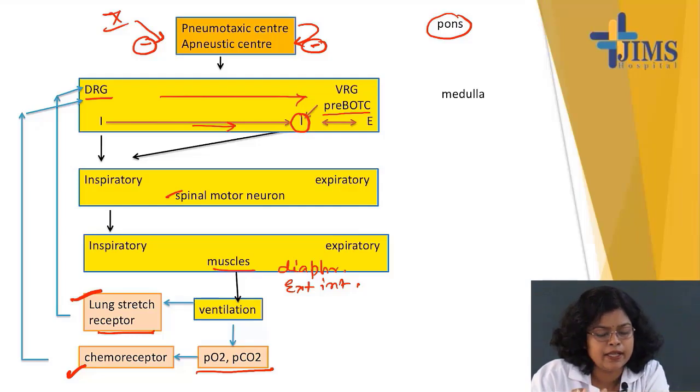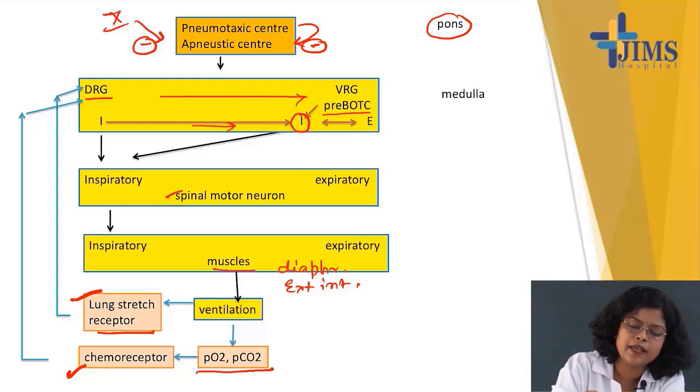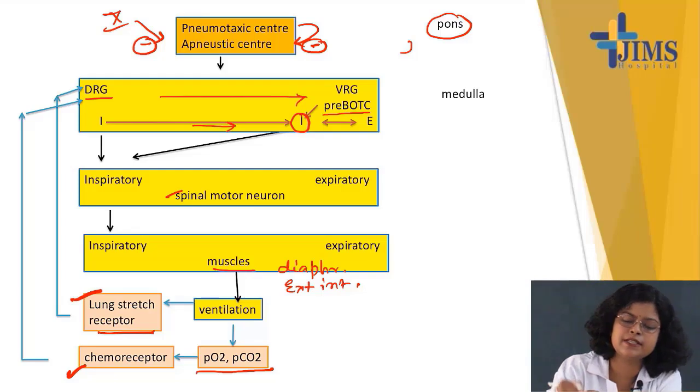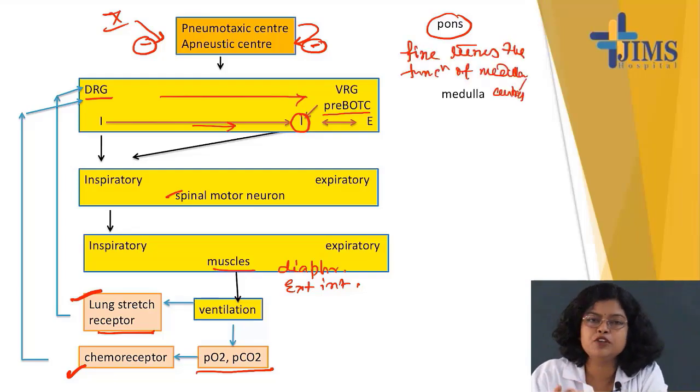Okay. Now, so what will be the function of this pontine center? This pontine center basically fine tunes the function of medullary center. Remember, they only fine tune the function of medullary centers. Okay. This pneumotaxic center, when stimulated, will stop inspiration.